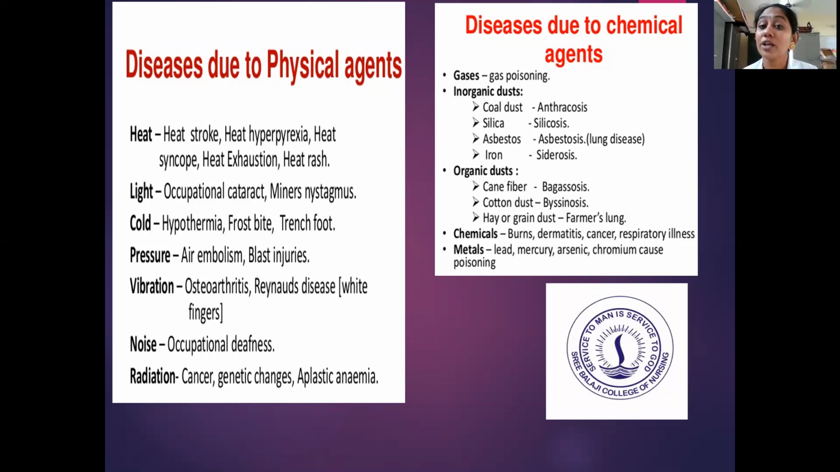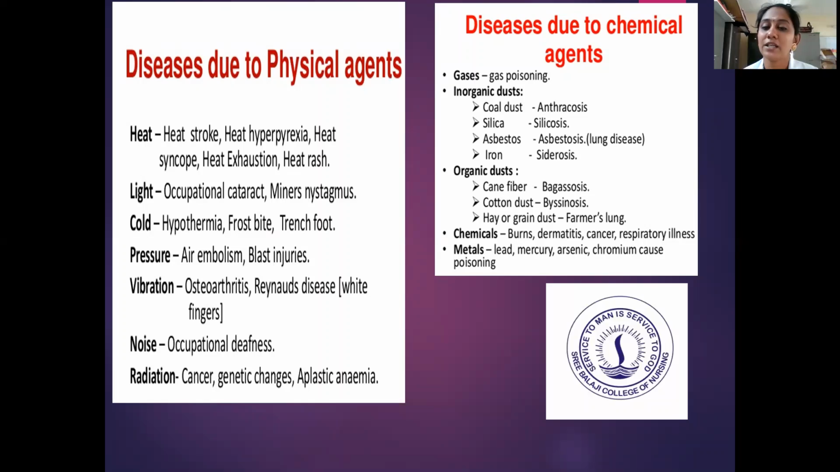So these are the inorganic dusts. If we go to the organic dust, it includes cane fiber, cotton dust, or hay. Cane fiber is nothing but the sugar cane, and from cane fiber we get bagassosis. Cotton dust causes byssinosis, and hay or grain dust causes farmer's lung. So these things come under the gases, inorganic dust and organic dust.